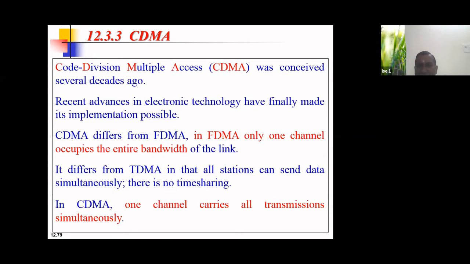If you want an analogy for code division multiple access, suppose a party is going on in a big hall, and there are people speaking different languages, say somewhere around 40 languages. Each set of people speaking a different language will form small groups and start speaking in their own language.